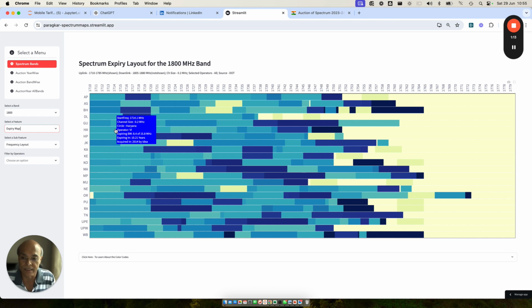You will be able to understand, because that will give you the work that D.O.T. and the operators have to do together to align their assignments so that those assignments will become useful. Because some of the assignments are not adjacent to their existing assignments, and I'm going to show you what kind of difficulties the operators are going to face and what kind of collaboration they need to do in order to align them. And for some of the operators who got those assignments, whether it made any sense to even bid in the auction in the manner which they did. Right, so we'll talk about everything.